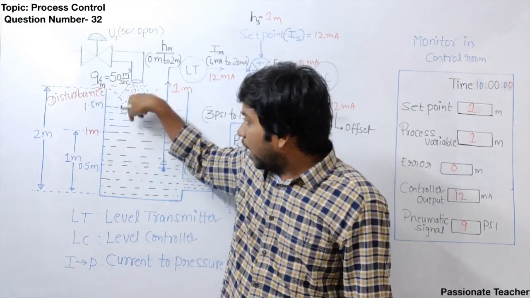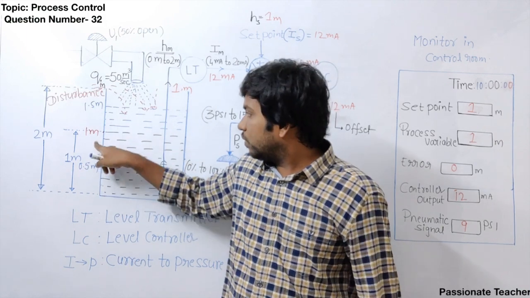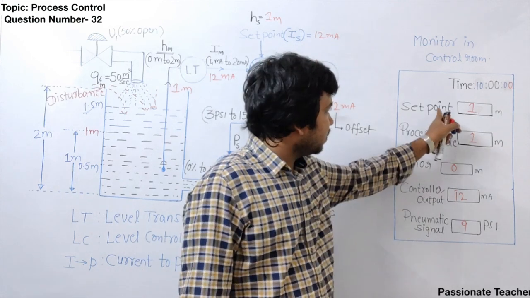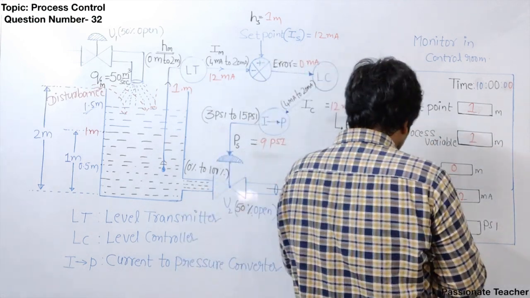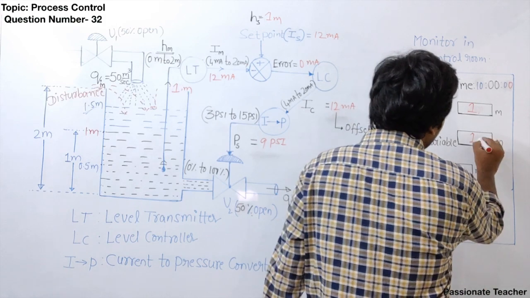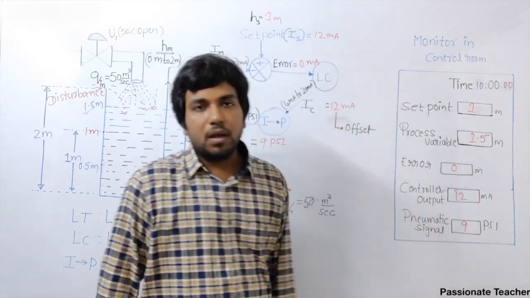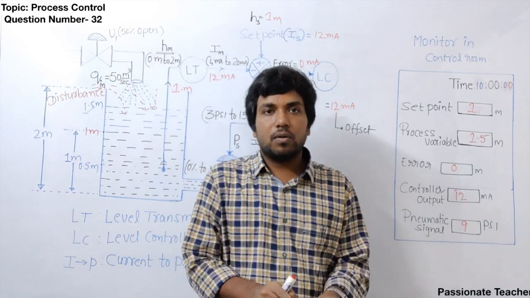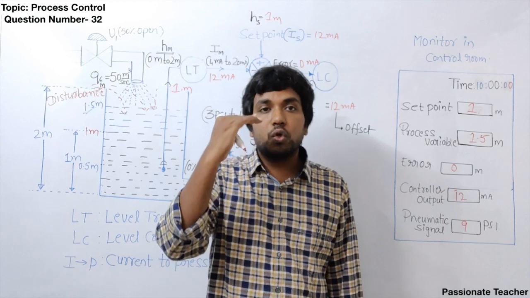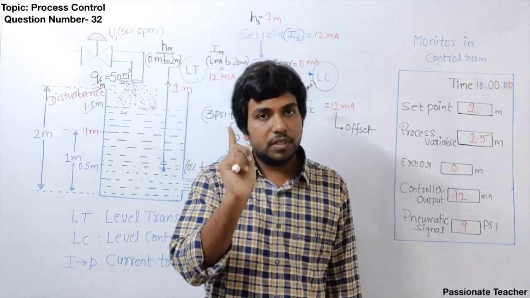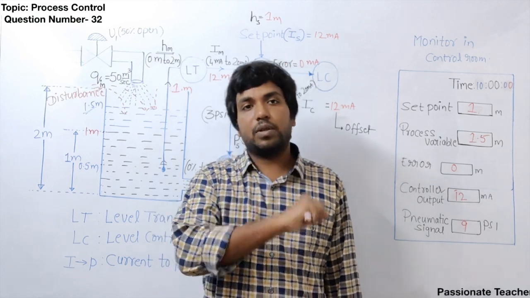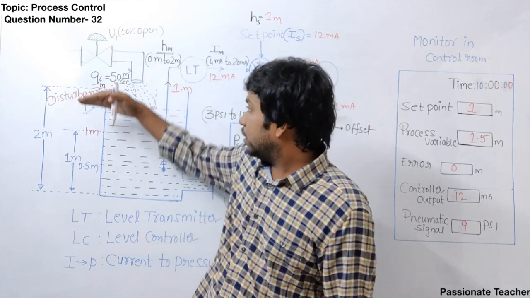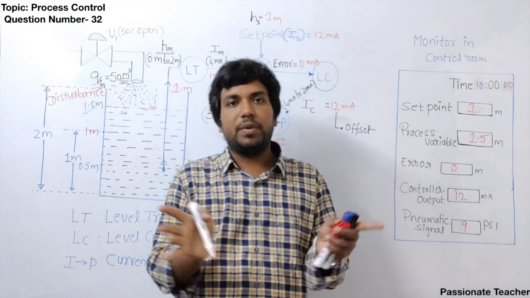If this disturbance is added into the tank, then what will happen? The measured variable will change. Now the water level is 1.5 meter, but the set point is still 1 meter. So the process variable at this point of time, 10 am, is equal to 1.5 meter. Now if it is an ideal control system, what should happen? The water level should not react to the disturbance, first of all. Even if it reacts to the disturbance, our controller should do something to bring this water level back to 1 meter. Clear?